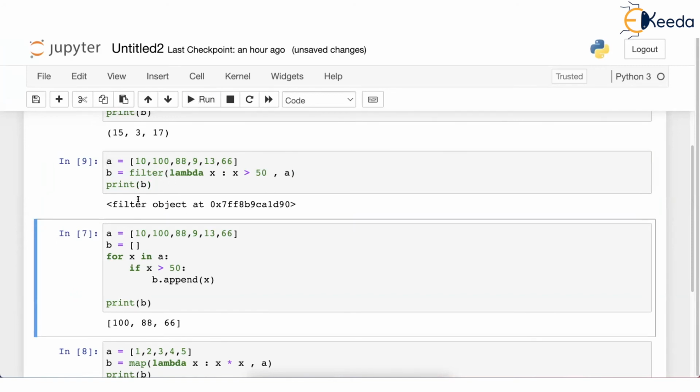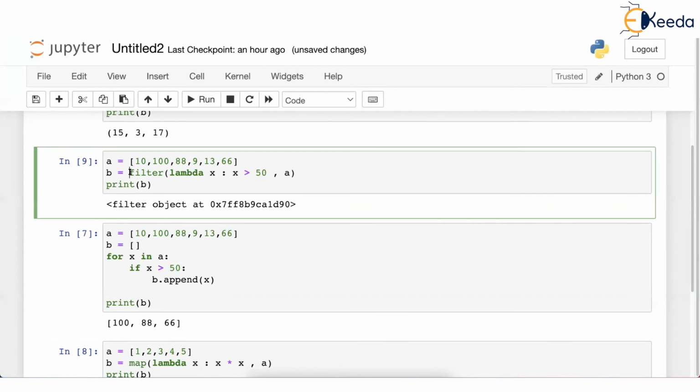B is a filter object. So it is not creating a list, but I want the output of a filter to be seen as a list. So definitely we gave this so that whatever values have been selected should be now stored in the form of a list, and we got a list.